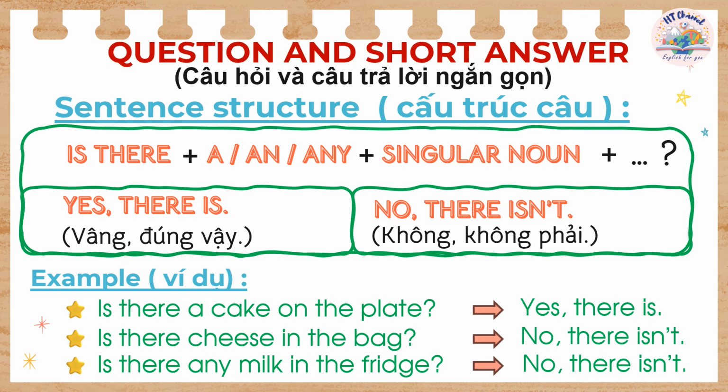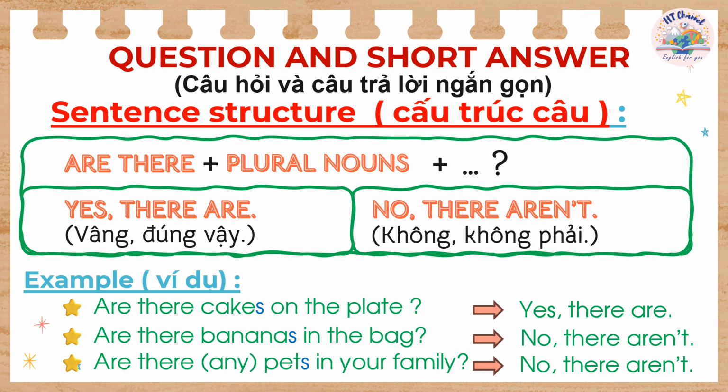Question and short answer. Sentence structure. Is there a, an, any, singular noun? Yes, there is. No, there isn't. Example. Is there a cake on the plate? Yes, there is. Is there cheese in the bag? No, there isn't. Is there any milk in the fridge? No, there isn't.